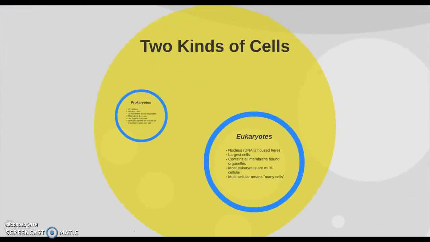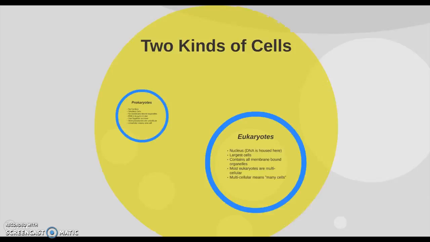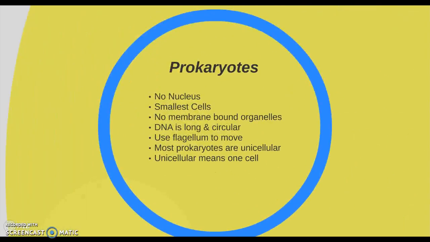Flip your graphic organizer to the back to complete the Venn diagram on the two kinds of cells. First, we have prokaryotes. Prokaryotes do not have a nucleus. Their DNA is not housed in the nucleus. Their DNA is just long and circular, sort of looks like a pile of spaghetti. Prokaryotes are the smallest cells, and they do not contain membrane-bound organelles. Prokaryotes use flagellum, or a tail-like structure, to move and get around, and most prokaryotes are unicellular. Unicellular means one cell.